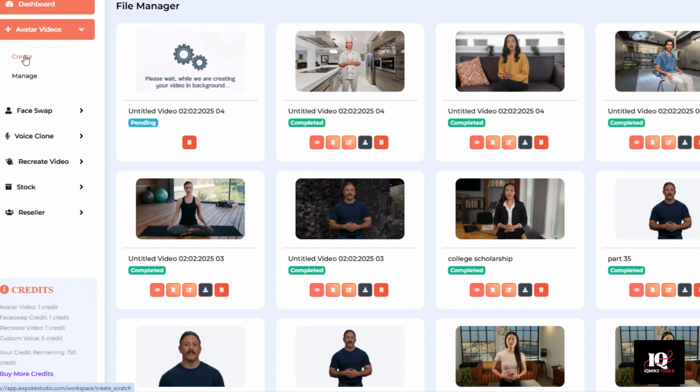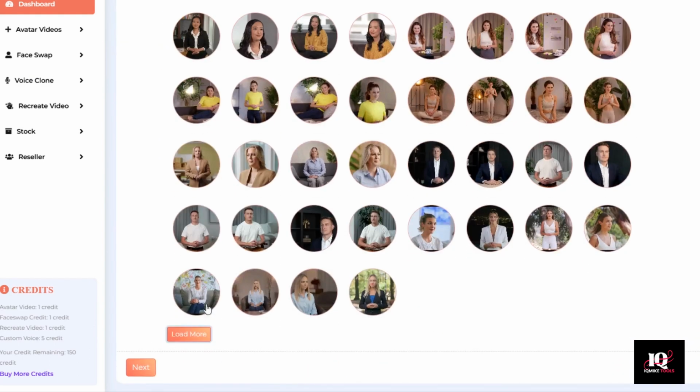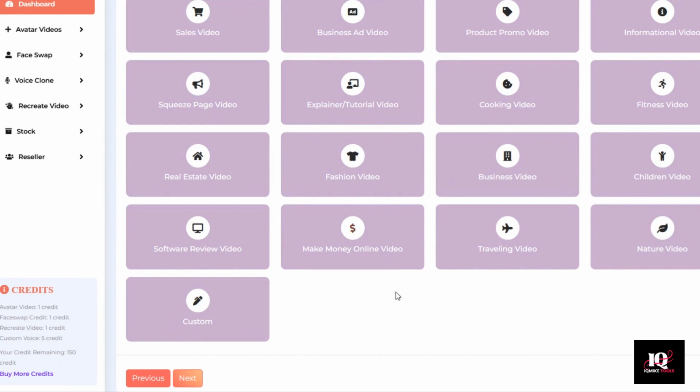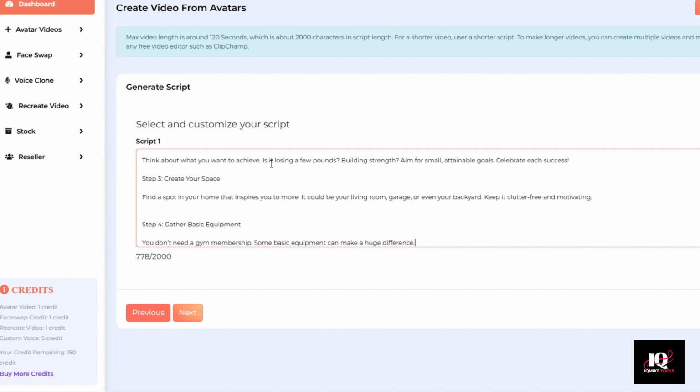Once again, click Avatar Videos, Create, Non-Transparent. This time we're going to select that same avatar, the same character, same lady, except this time the other angle. Click Next. And this time, instead of fitness video, we're going to select custom. This is a very important part of the step. Select custom. And then remember that script that we just copied to our clipboard? We're going to paste that script.